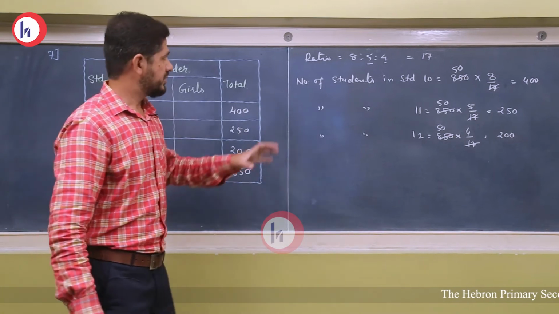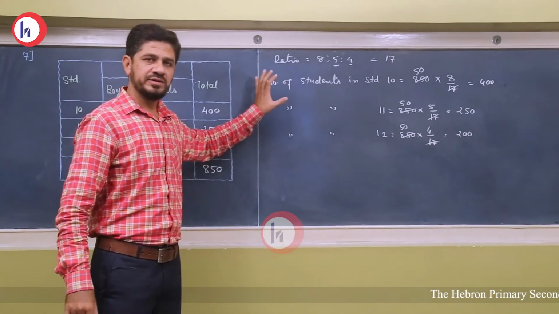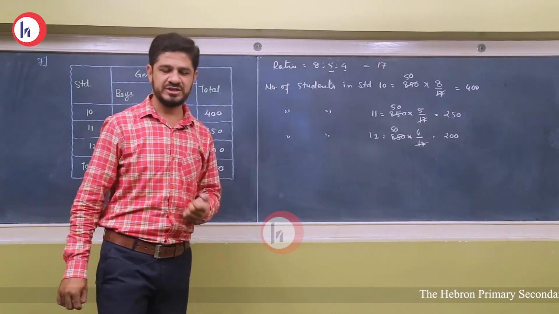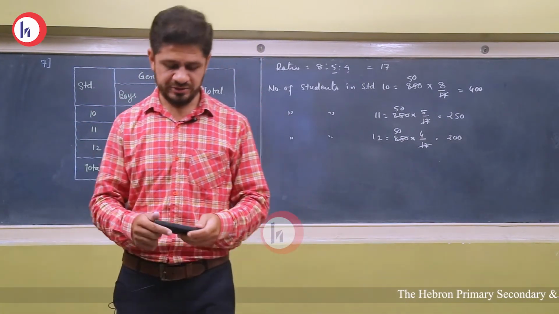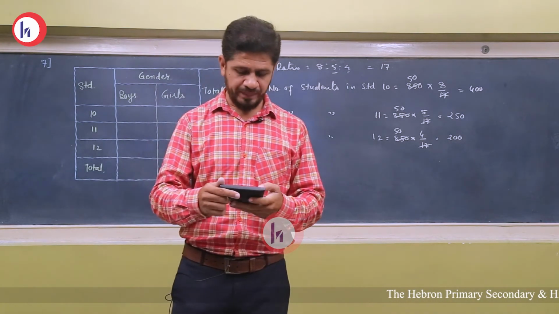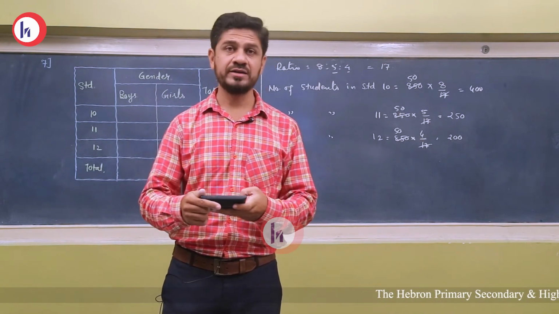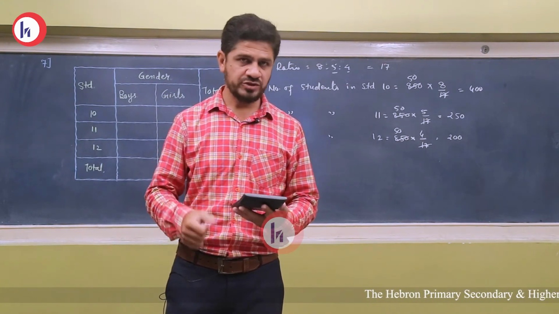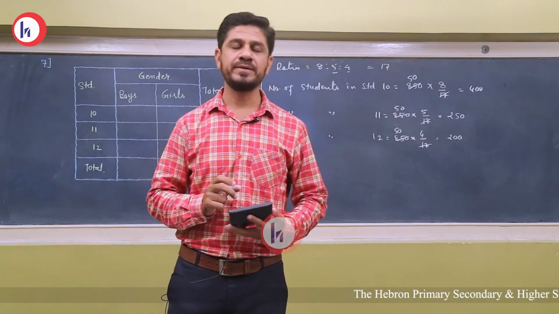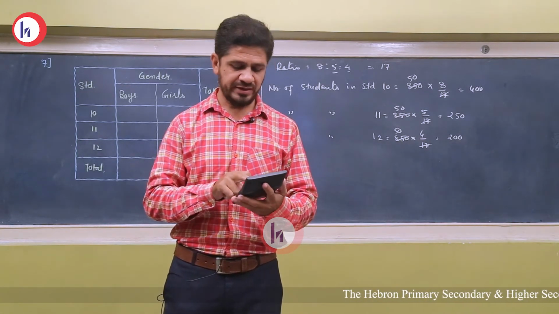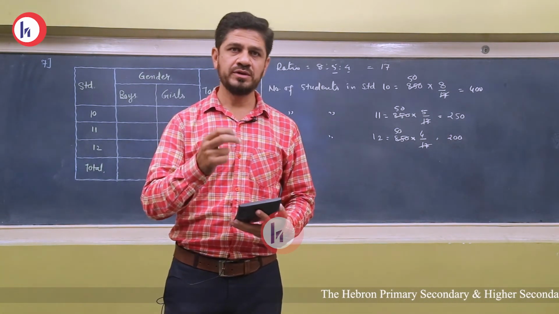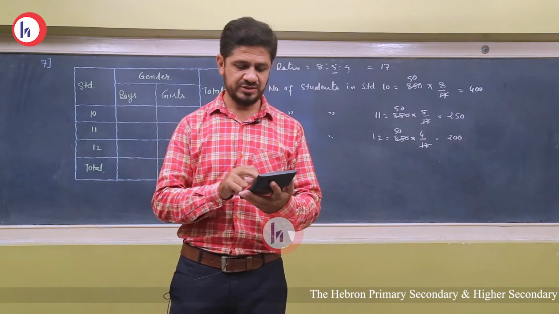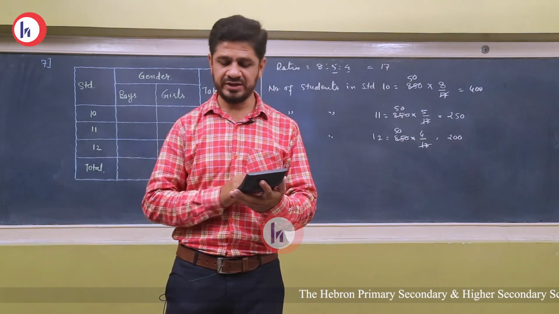Students, the calculation, the working note that I have done on the board, is not compulsory in the examination. You can divide all these values with the help of the calculator. So let me give you a trick to find the direct value. First of all, there are 850 students. So write 850 divided by the total of the ratio, that is 17. So 850 divided by 17.